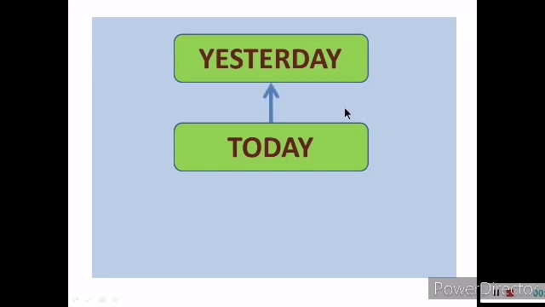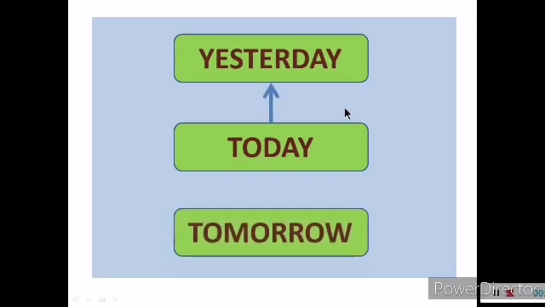So it is before. And similarly, what will come after today is tomorrow. So always when we talk about days, we say what is happening now is today, what happened yesterday, what will happen tomorrow. All these words are useful for us to tell about something related to time.